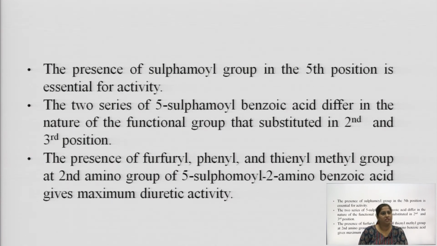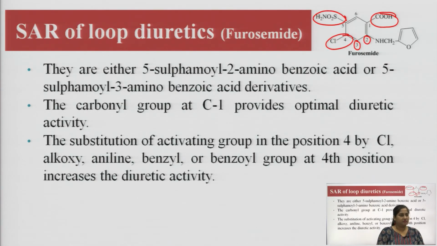The two series of sulfamoyl benzoic acid differ in the nature of the functional group substituted at the second position and third position. What it means is, they are either 5-sulfamoyl 2-amino-benzoic acid or 5-sulfamoyl 3-amino-benzoic acid derivatives.